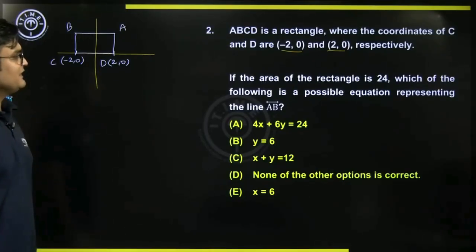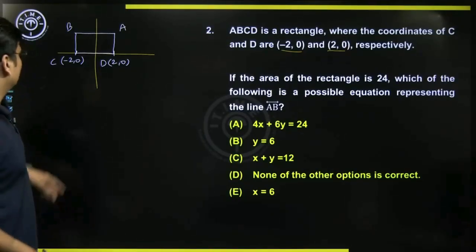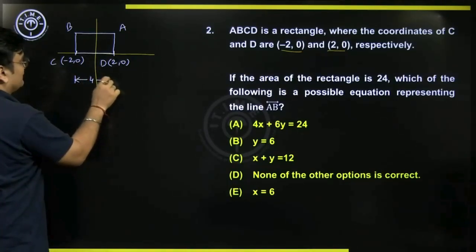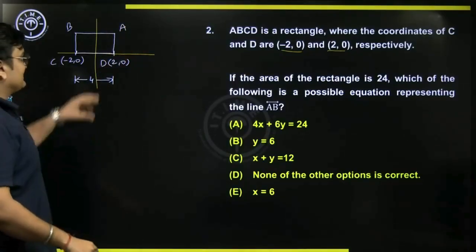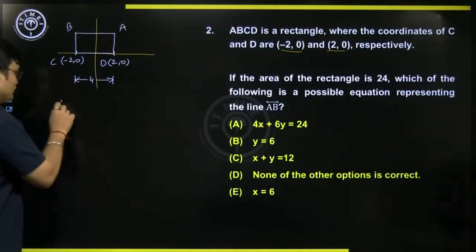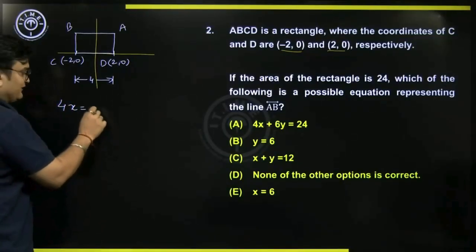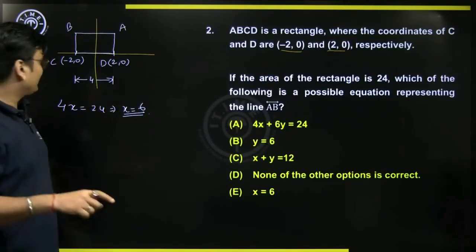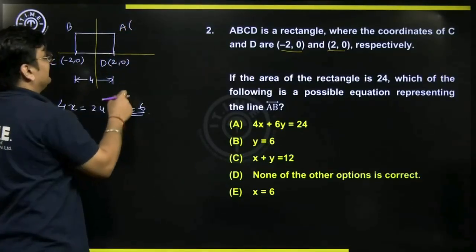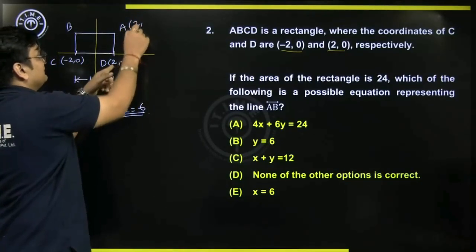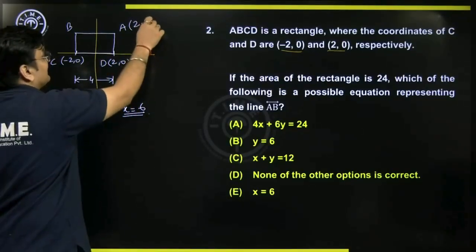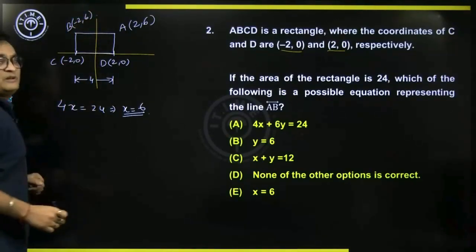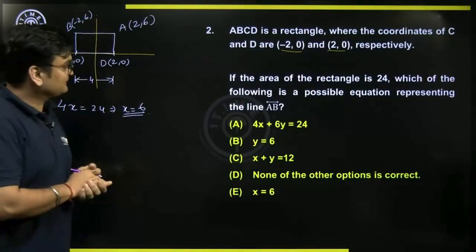If the area of the rectangle is 24, we know that area of a rectangle is length into breadth. Right now, what is the length of this side? From -2 to +2, it is 4. Suppose the other side AD is some x. So 4 into x, the area of the rectangle, is given to be 24. That means x will be equal to 6. So if x is 6, the coordinates of point A will have the same x coordinate, 2, and the y coordinate will increase by 6, so (2, 6), and similarly for the other point with the same x coordinate, 6. So A and B vertices are also known after this input.